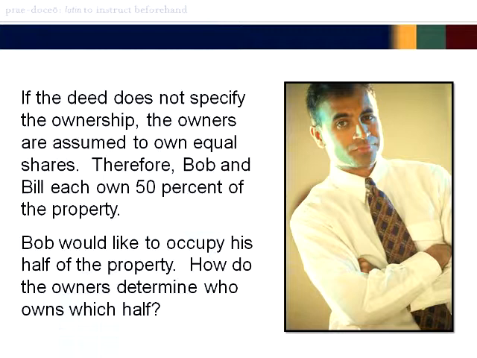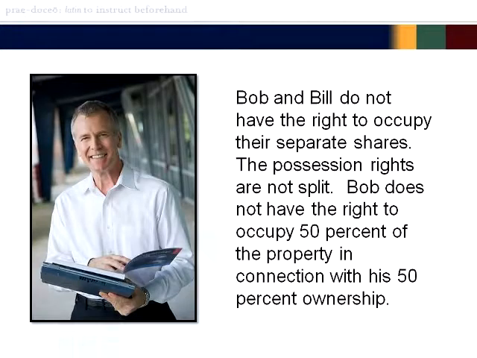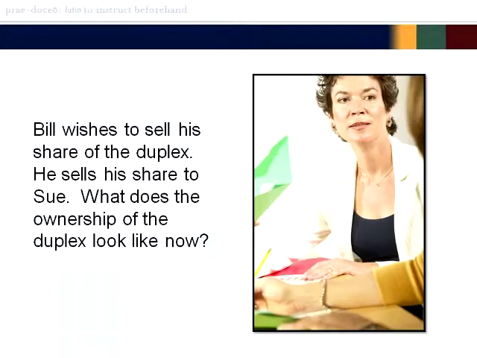Bob would like to occupy his half of the property. How do the owners determine who owns which half? Bob and Bill do not have the right to occupy their separate shares. The possession rights are not split. Bob does not have the right to occupy 50% of the property in connection with his 50% ownership. Bill wishes to sell his share of the duplex. He sells his shares to Sue.